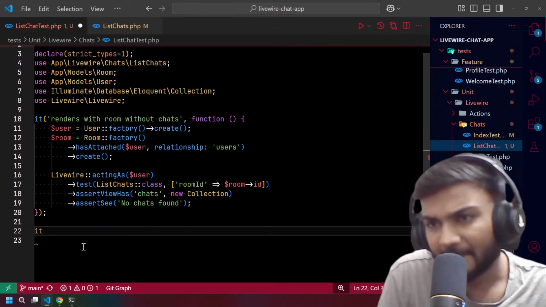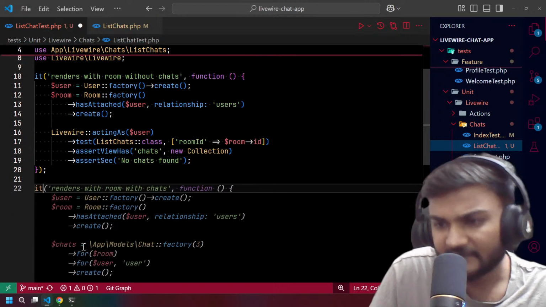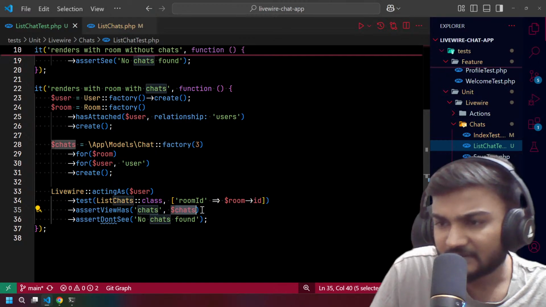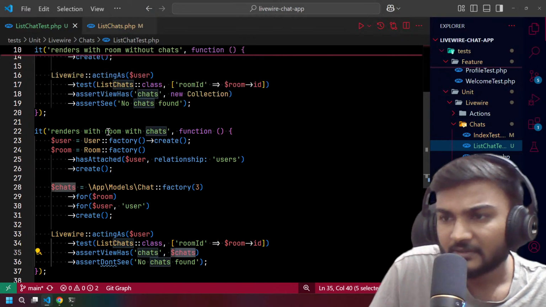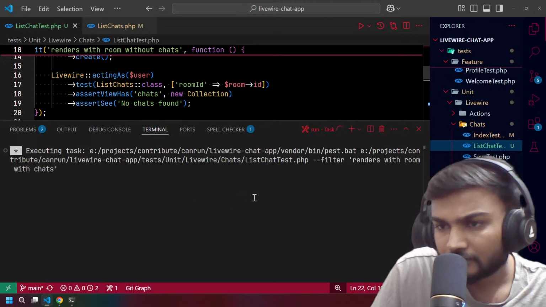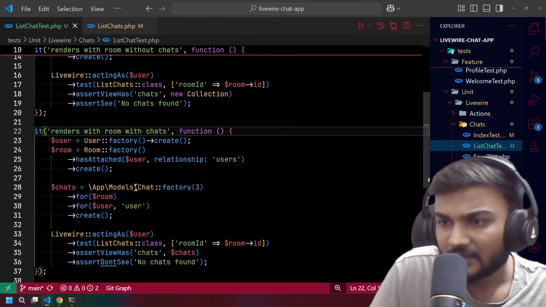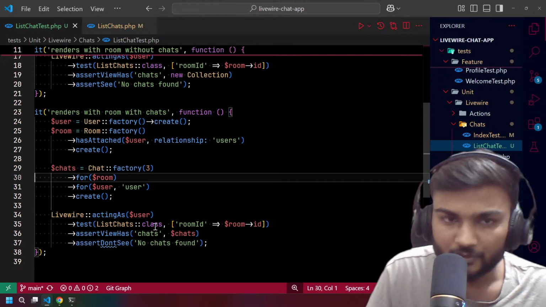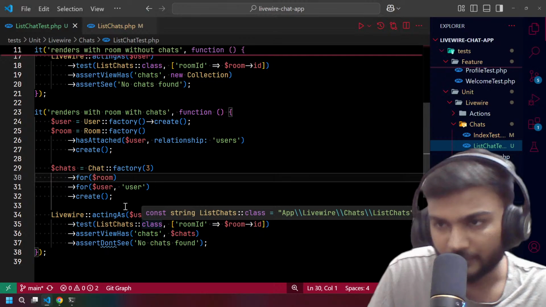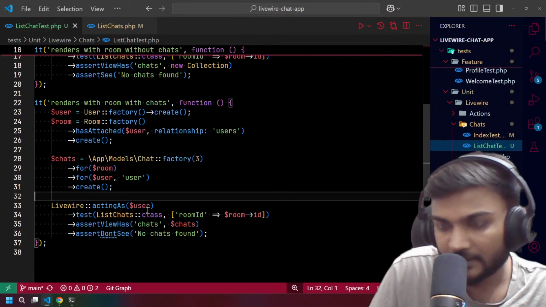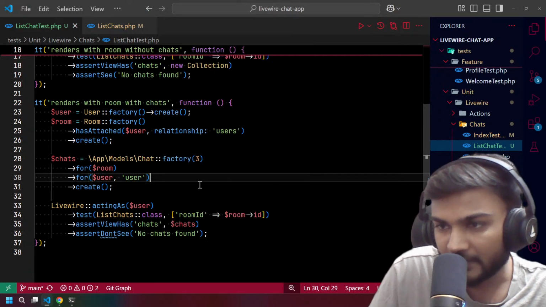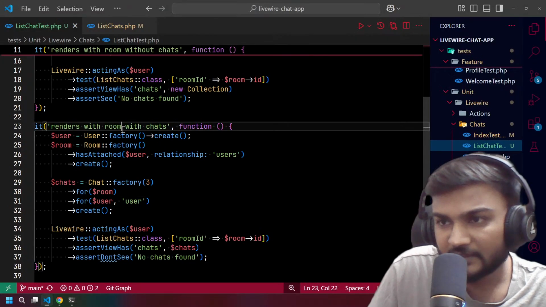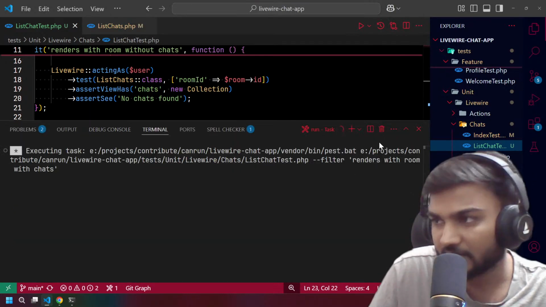Now we can simply say it renders with the chats, and of course, yeah, I think so. Don't see such, see chats. Of course, I think this should pass. Let's see. Yeah, it passes, and we can import this as well. So Pint was here who imported this, right? If I Control Z, whenever we format this file, it will run Pint for me, right? That is what it does. And now let's run this test. Okay, it passes, right, already.